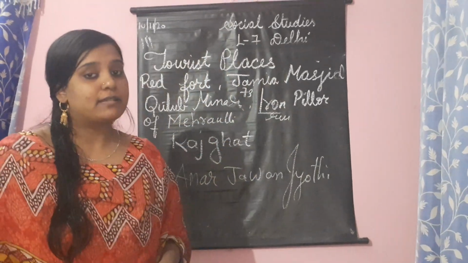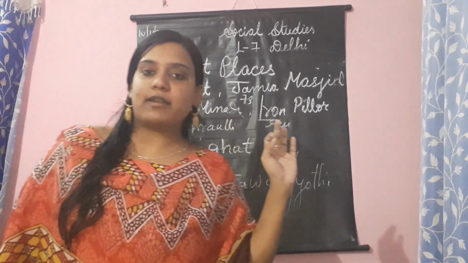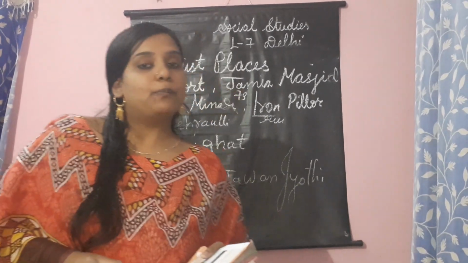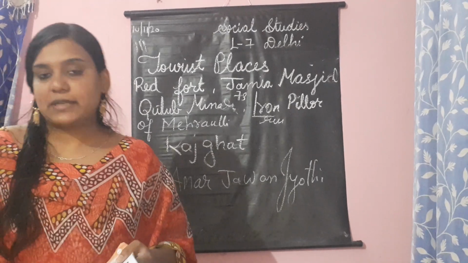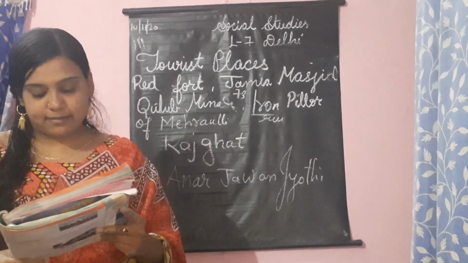Other countries' embassies are also situated in Delhi. And if you come for tourist places, we have many, like Red Fort, Jamia Masjid, Qutub Minar, Iron Pillar of Mehrauli, Humayun's Tomb, Shankar's International Doll Museum, Shantivan. Many other important tourist places are located in Delhi which we can go and see. And people from all over the country also come and see.